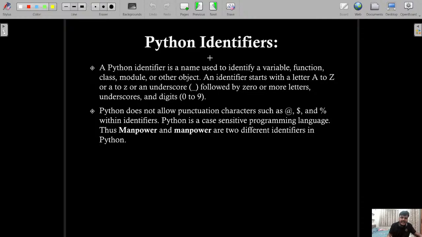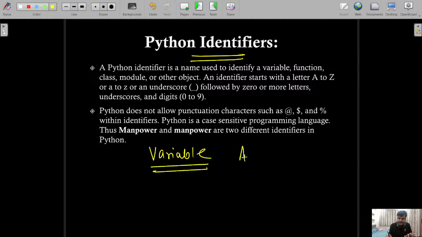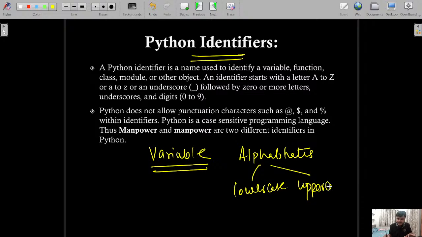Now, Python identifiers, an important thing. You know that just like the other languages, whether it is C or Java or any language, identifiers are there. Some rules are there that if you are going to work in a particular environment, how to declare the identifier. Some basic rules: if you want to create any variable, that variable must have alphabets, whether in lowercase or uppercase.